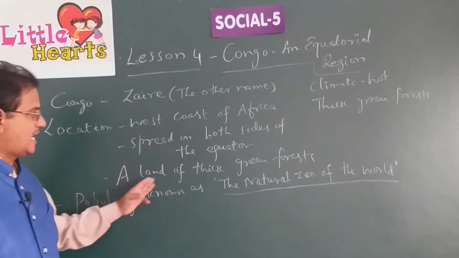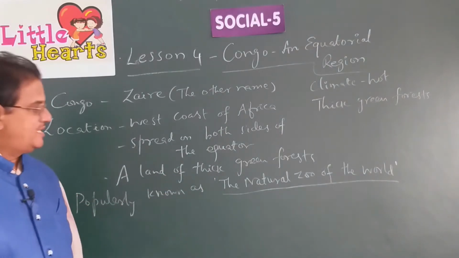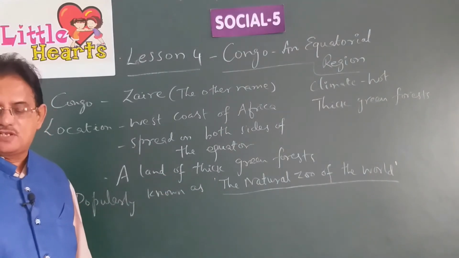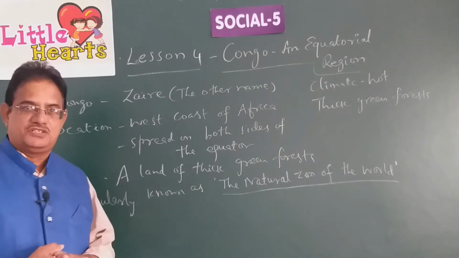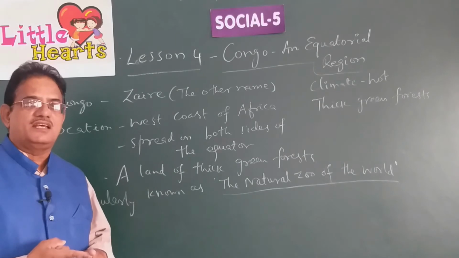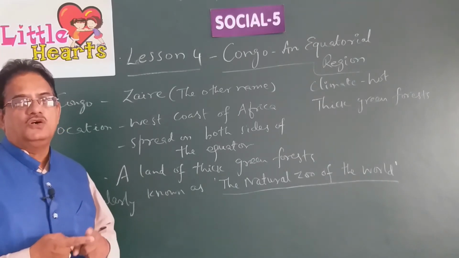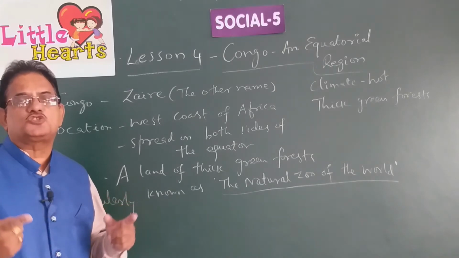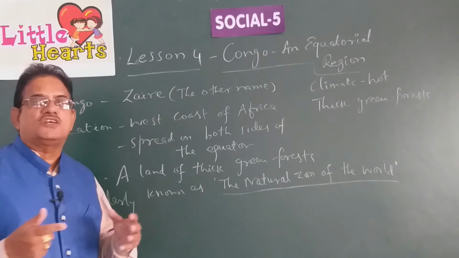Already I told you, a land of thick green forests. The climate here is favorable for the rapid growth of trees. The climate is both hot and wet. As I said earlier, it rains almost every afternoon there. So this land is very much suitable for the quick growth of trees.